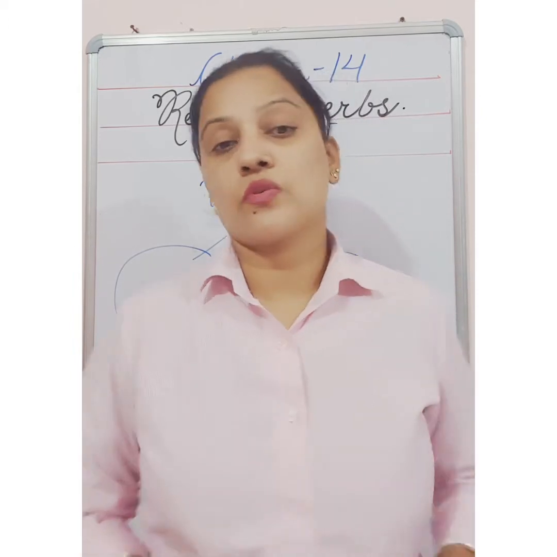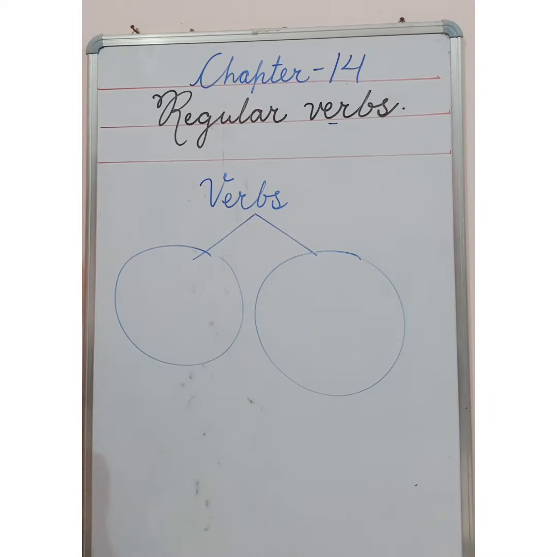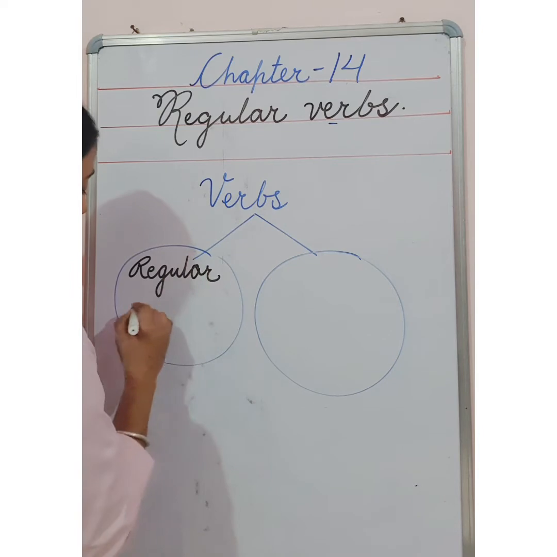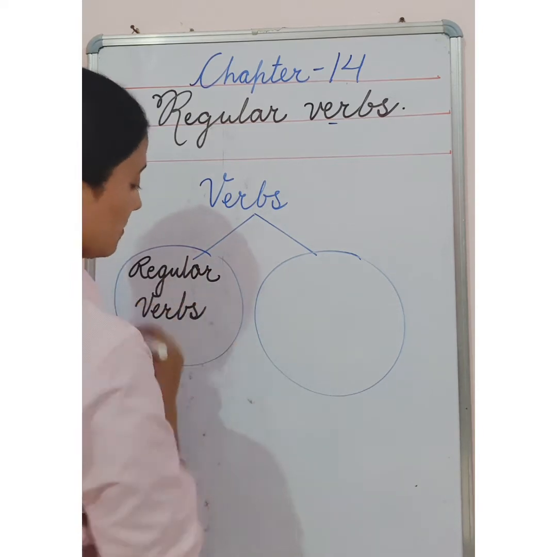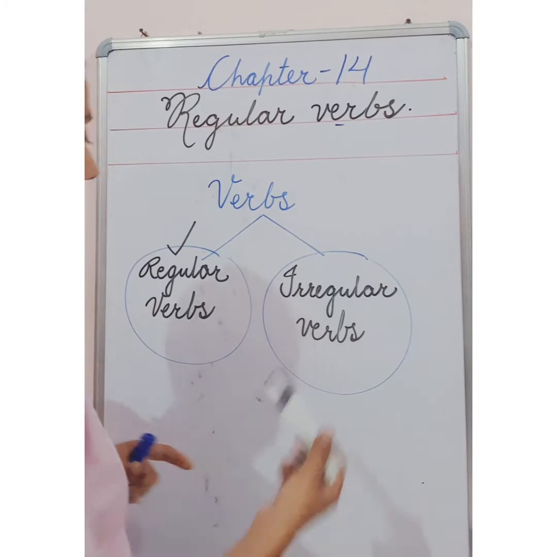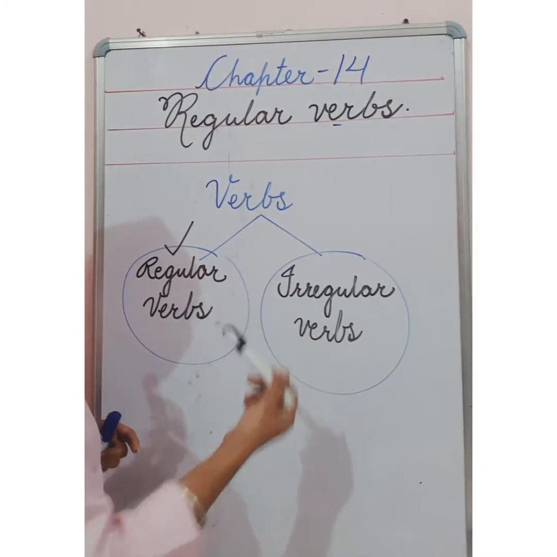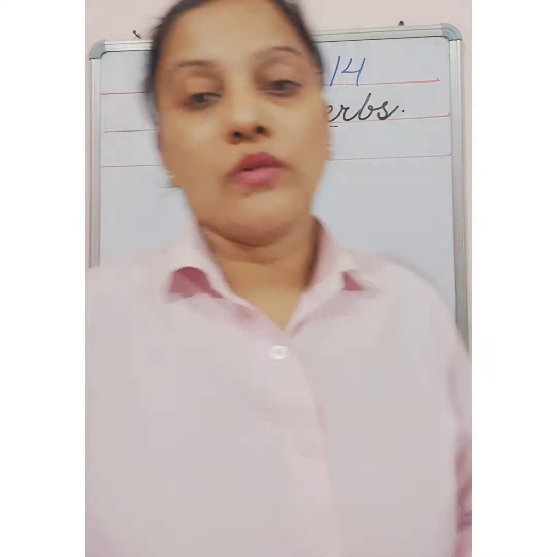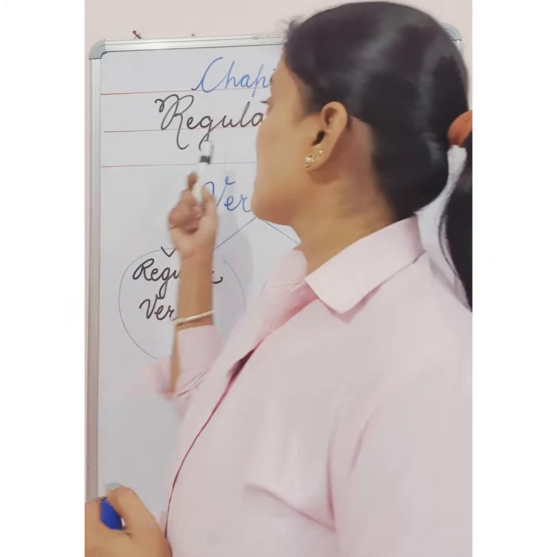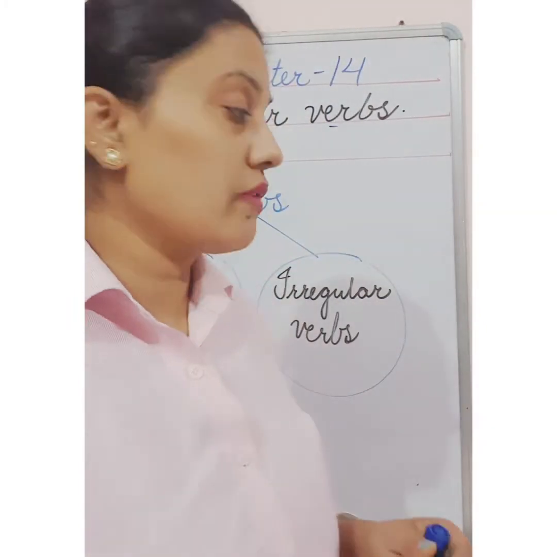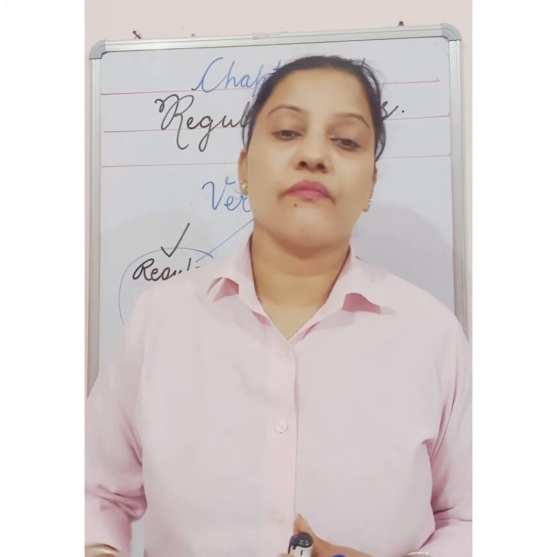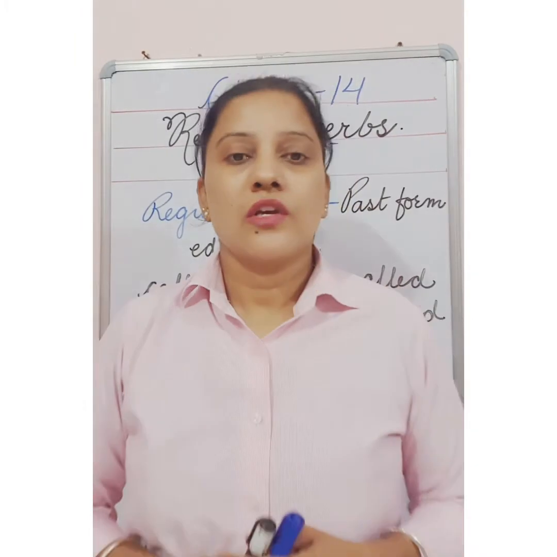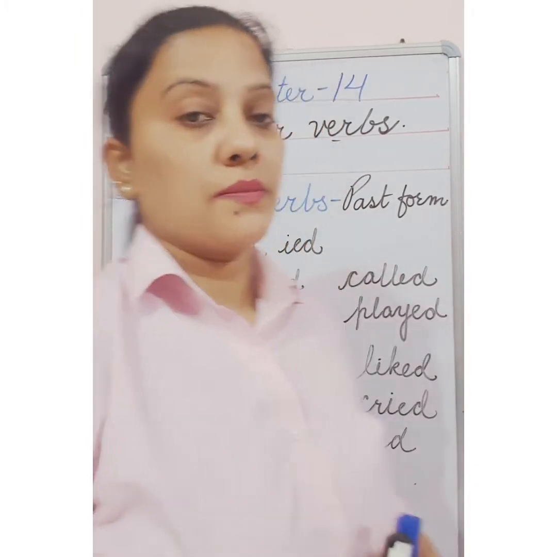There are two types of verbs. First is regular verbs, and the second is irregular verbs. So the types of verbs are regular verbs and irregular verbs. The name of the chapter is regular verbs, but we will use regular verbs as well as irregular verbs somewhere. I will tell you both today in this chapter. So let us start. First of all, we will learn about regular verbs.